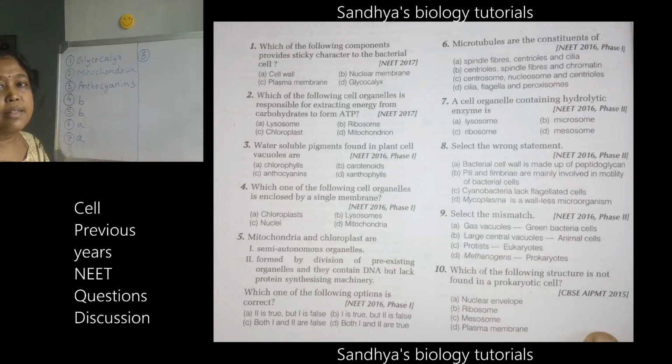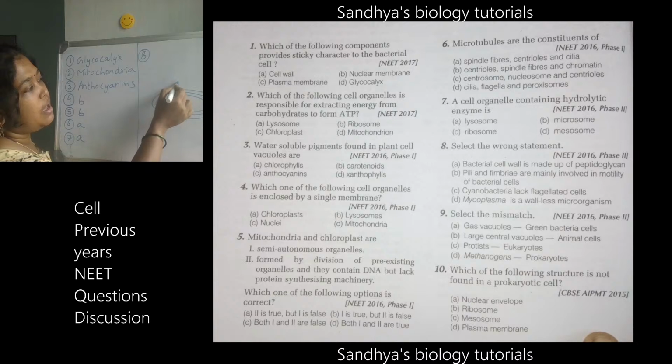So bacterial cell wall is made up of peptidoglycan and pili and fimbriae are mainly involved in motility of the bacterial cells. So what are pili and fimbriae? So if this is a bacterial cell wall, glycocalyx and plasma membrane, and inside there will be the mesosome structure. So pili and fimbriae will be present. So what is the main function of the pili and fimbriae? Are they involved in motility or what? What is the answer for eighth one?